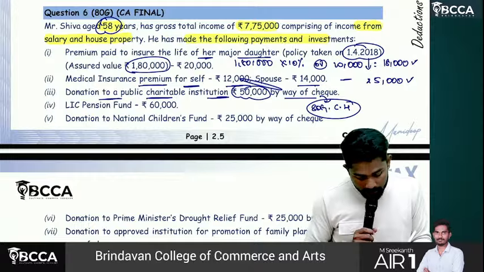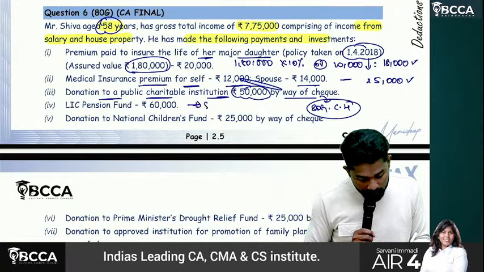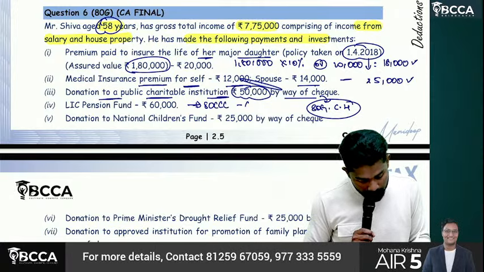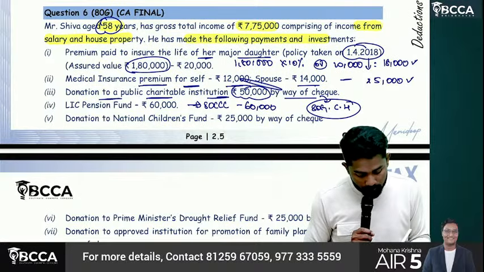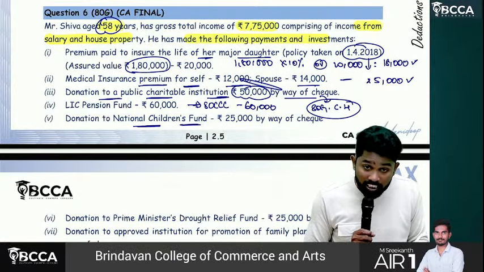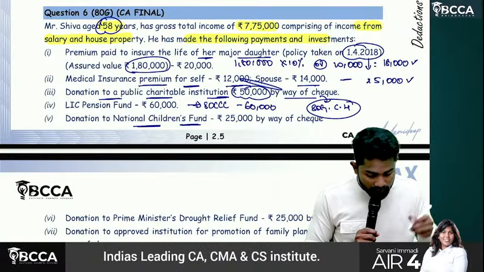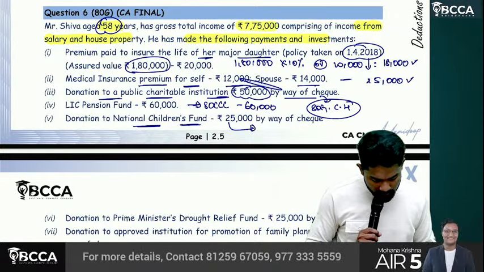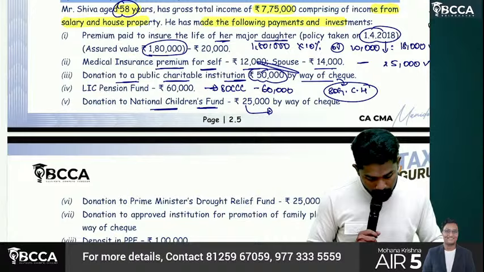Okay. Then LIC pension fund, 80CCC, how much? 60,000 is allowed. Then donation to National Children's Fund. Sir, I don't think National Children's Fund is covered anywhere. Okay, let me check once again.